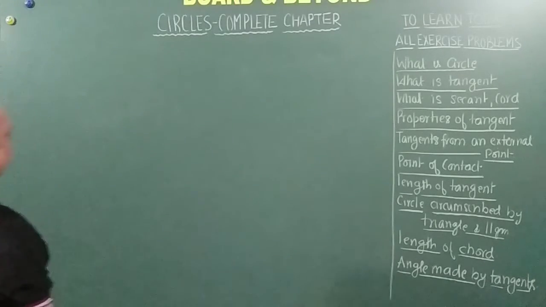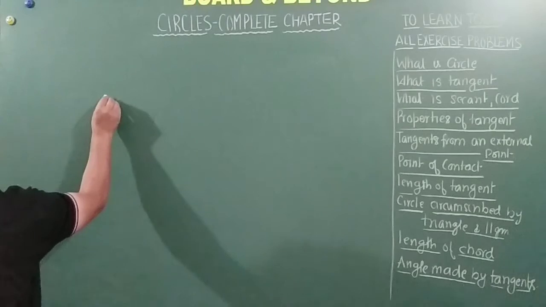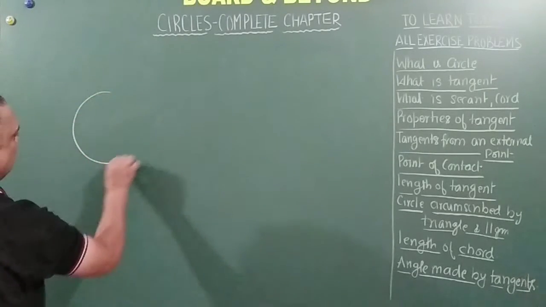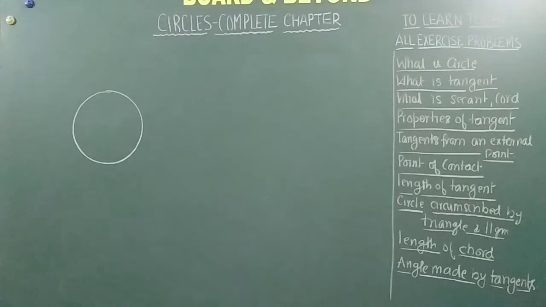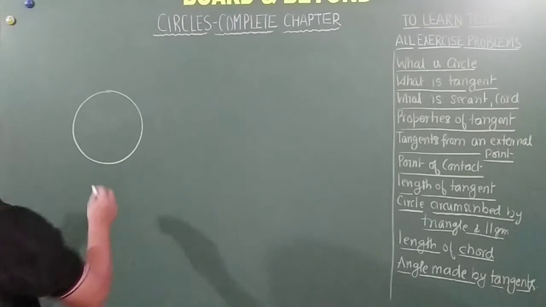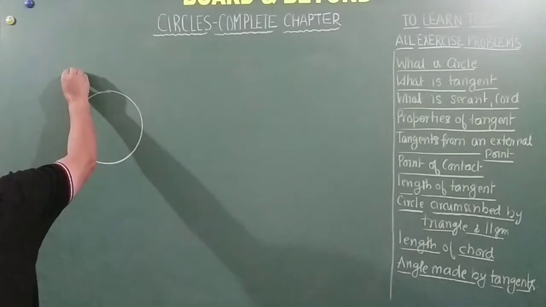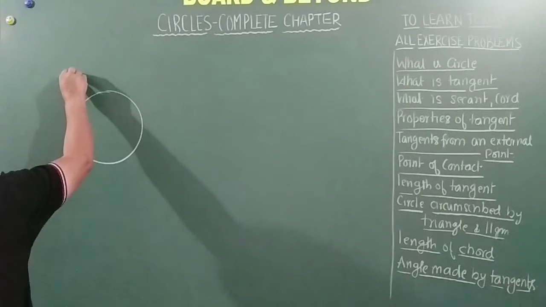So a circle with radius 4 centimeter, and there is a triangle drawn to circumscribe the circle. Let's take a point here. Let's draw the tangent first.